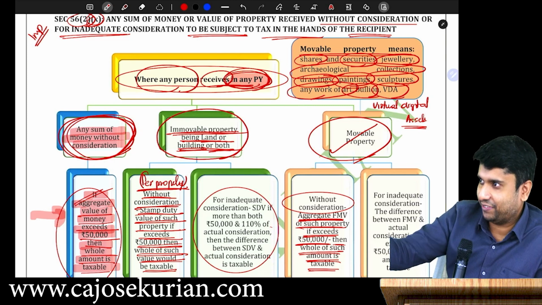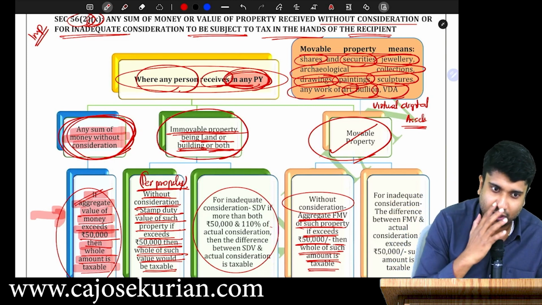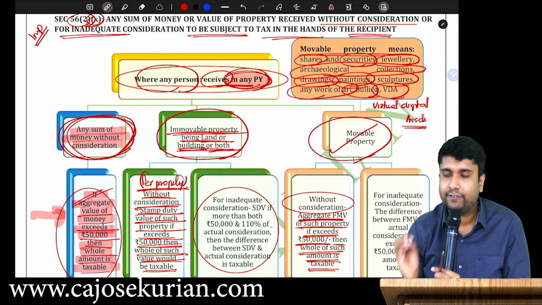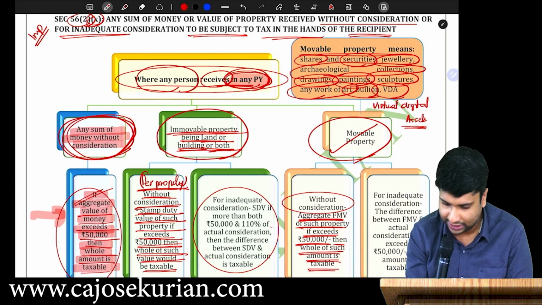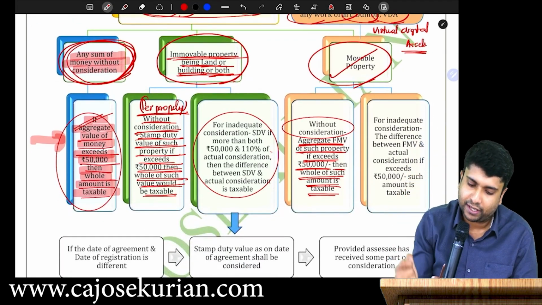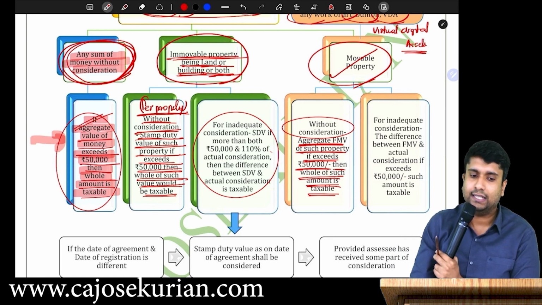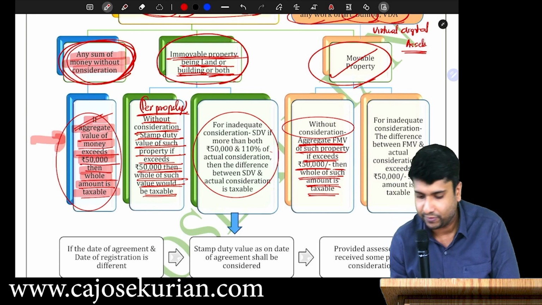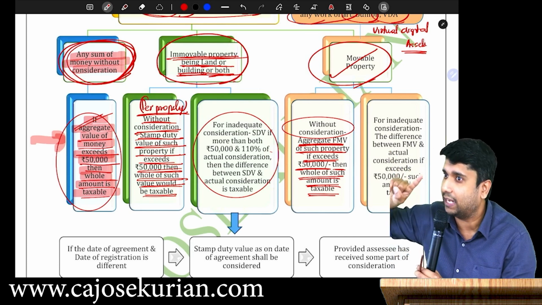Let me complete this. That is the next thing that we are about to discuss. Whenever I am receiving a movable property without consideration and the aggregate fair market value of such property exceeds how much? 50,000. If it does not exceed 50,000, then the department says nothing shall be taxable. Are you all with me?